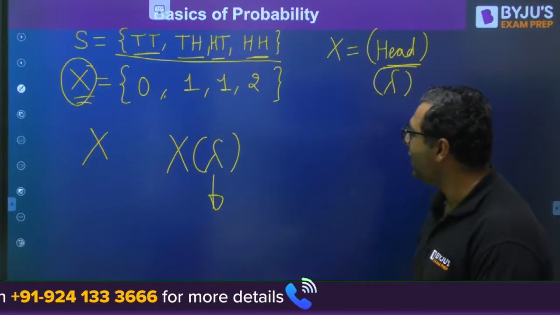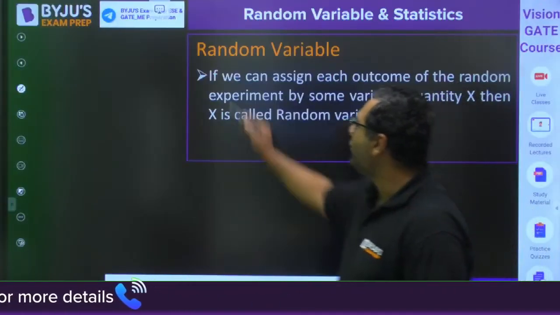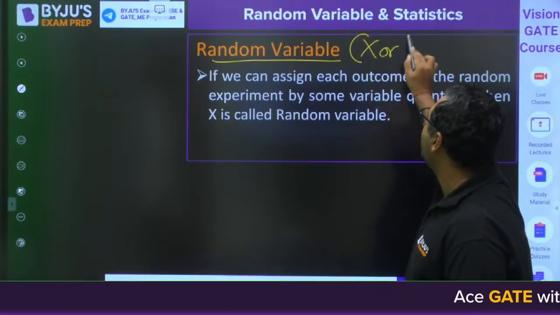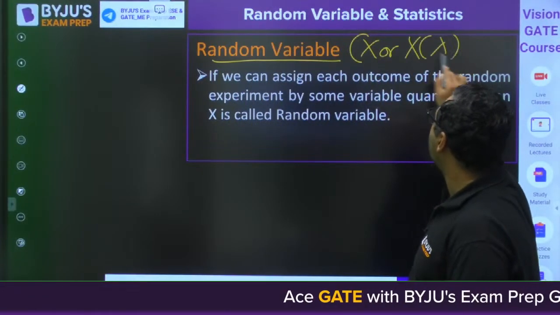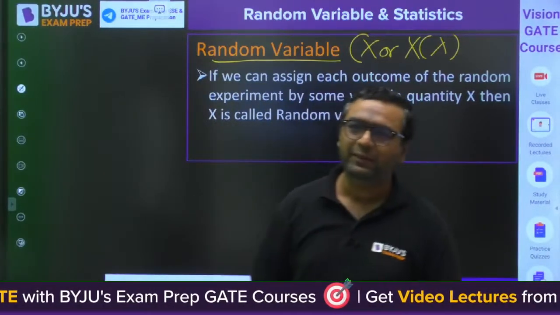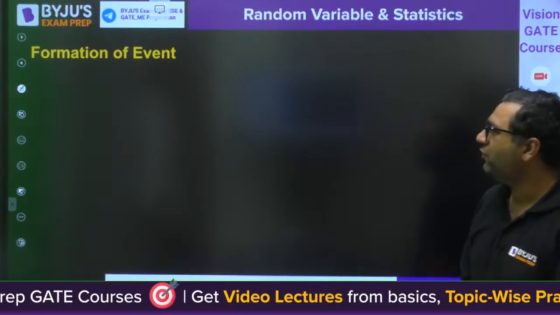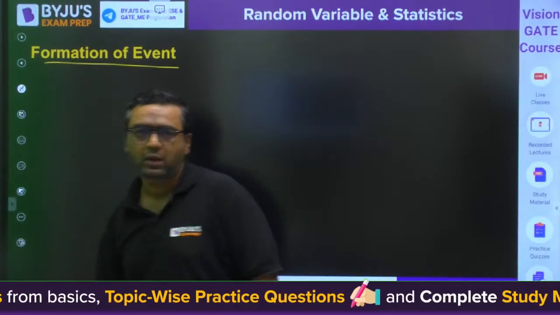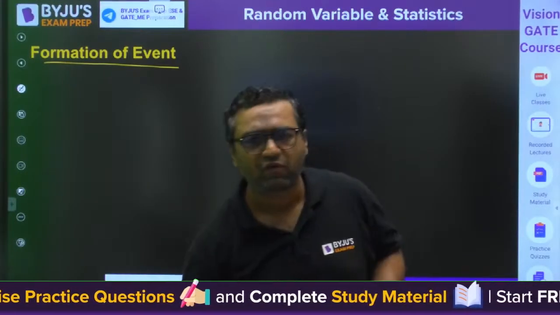Fine guys, so we are moving further. We have already defined the random variable and we will be denoting it by either x or x of lambda, where lambda will be the domain actually. Now let us see what kind of events we can form. We can form any number of events like that.